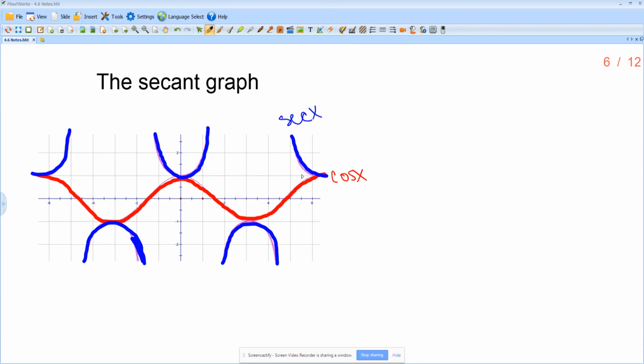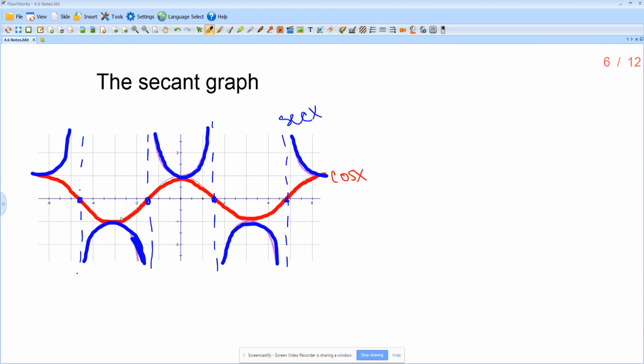Now, some things you can notice about secant x. Here, cosine is 0. That's where I have a vertical asymptote. Here, cosine is 0. That's where I have a vertical asymptote. Here, vertical asymptote. And here, vertical asymptote. Another cool thing is when you talk about cosine, cosine goes from -1 to +1, and it just keeps bouncing between those.